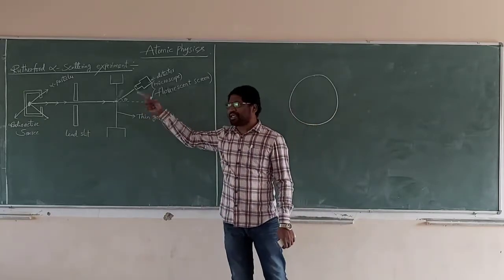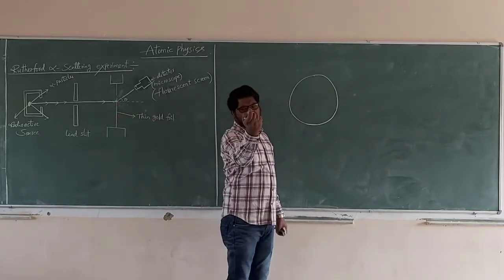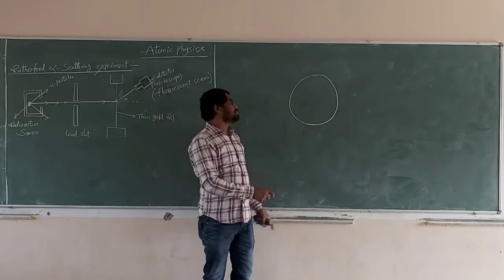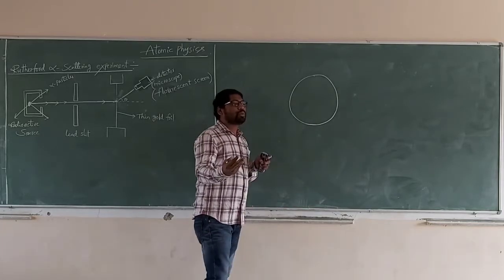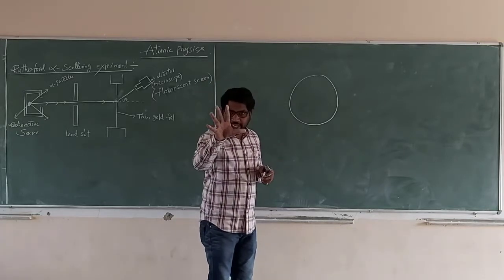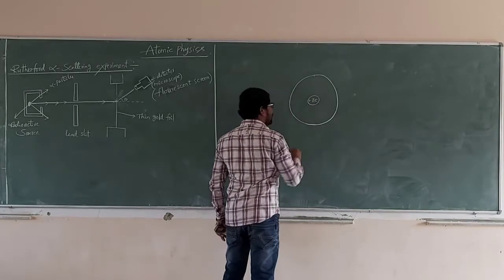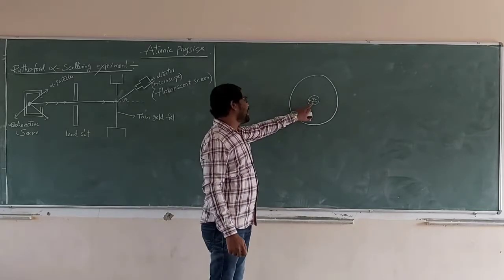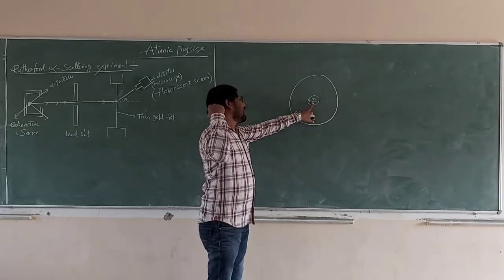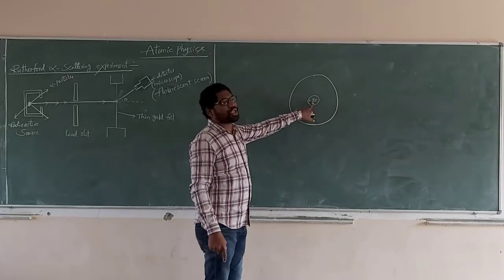Consider a small atom where the alpha particles go inside. Now I will show how the alpha particles are scattered in the atom of gold foil as a bigger diagram. See, this is an atom of gold foil. At the center there is a nucleus. The nucleus always has positive charge. Z is the atomic number, the number of protons, so the nucleus is always positively charged, while the neutron has no charge.